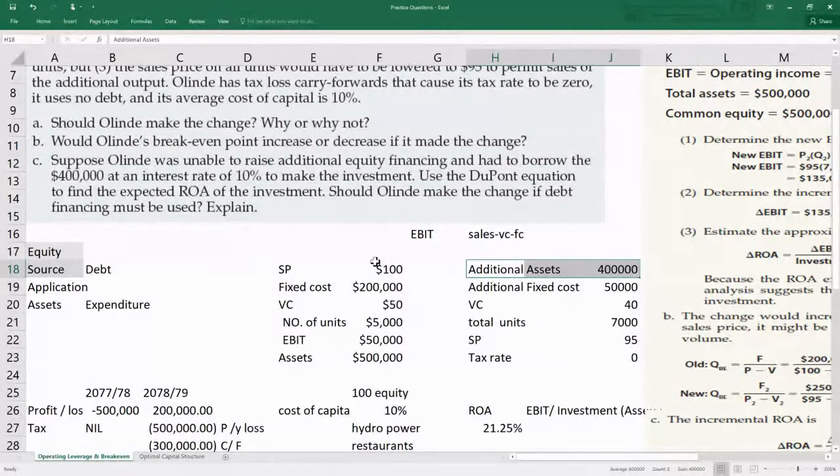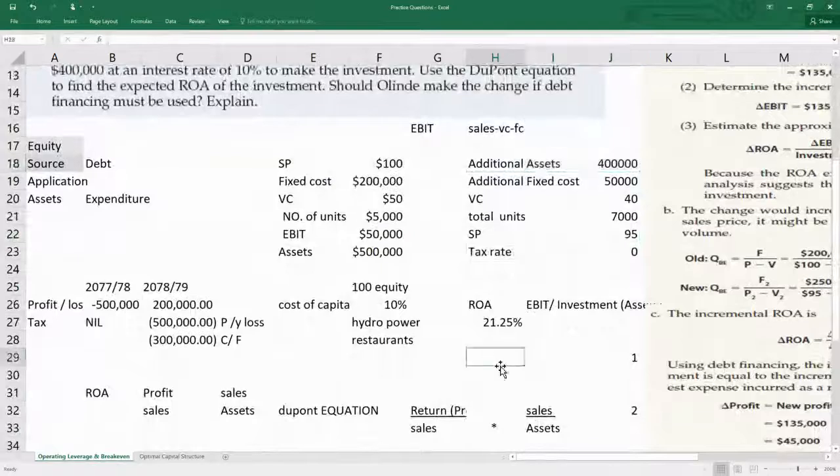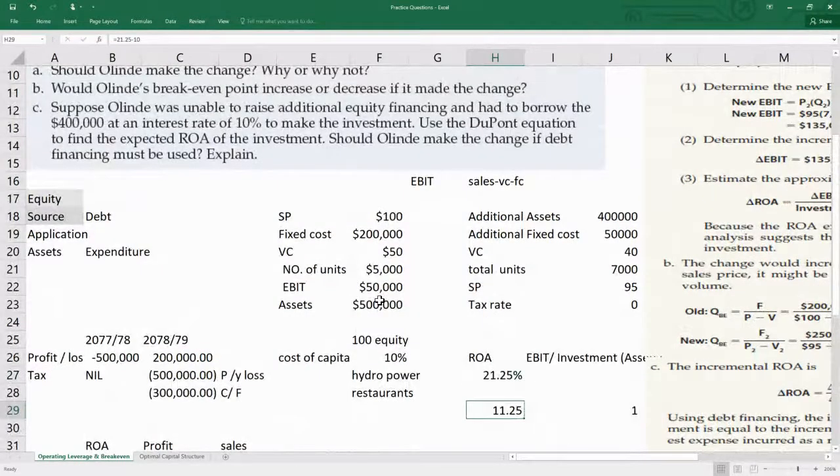So the differential amount, 21.25 minus 10, plainly seems that you have a differential amount of 11.25 as a marginal profit. So what do you do? You definitely accept this project because it's way above our cost of capital.